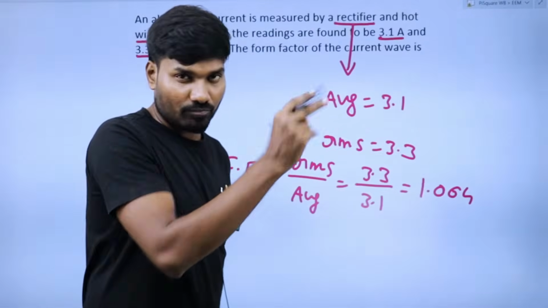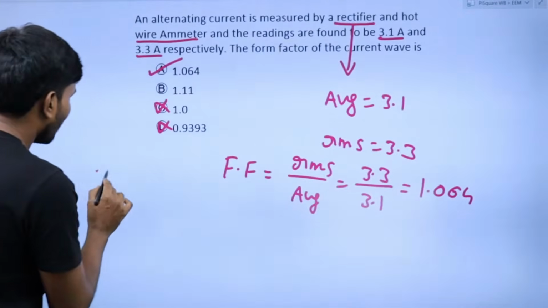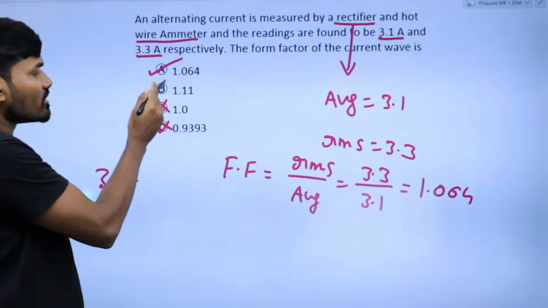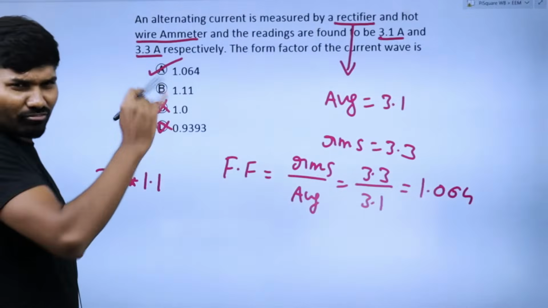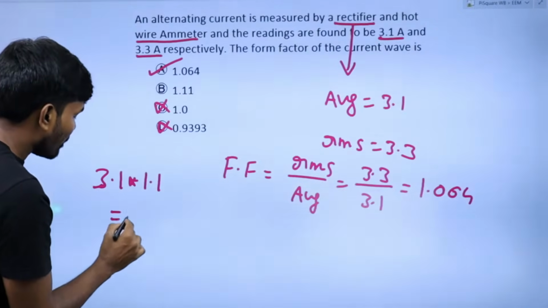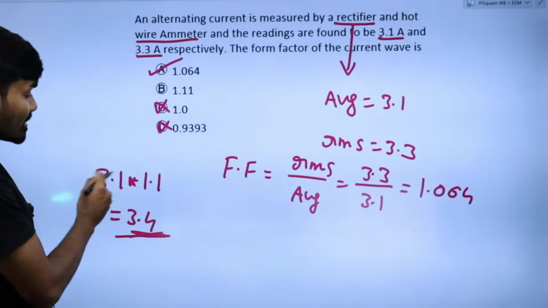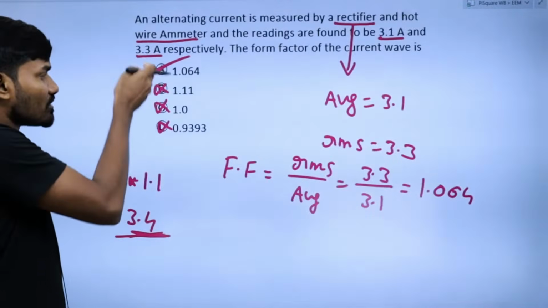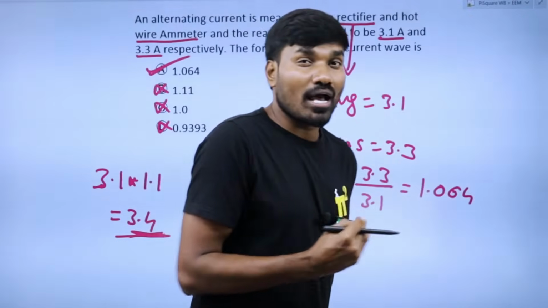So do reverse engineering. What is reverse engineering? Reverse means you try to multiply 3.1 with these two options. This is easy for me to multiply because it is 1.1. So let me multiply 3.1 with 1.1 for the sake of approximation. That's the aptitude skill. 3.1 into 1.1 will be something close to 3.4. So this is not an answer. This is an answer. Because you ruled out all three options, the only leftover option is option A. Just mark it.